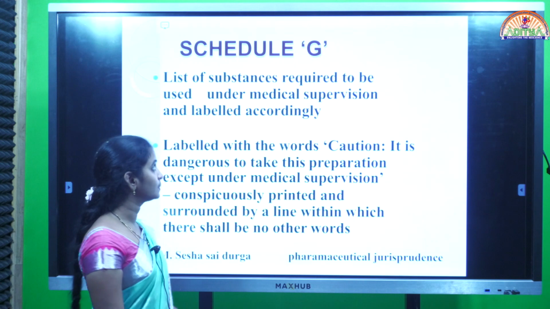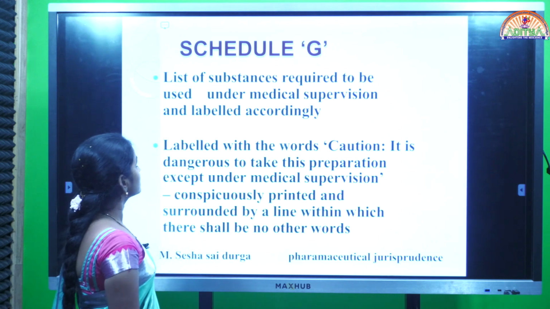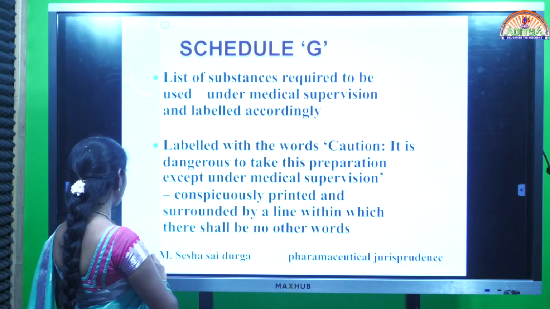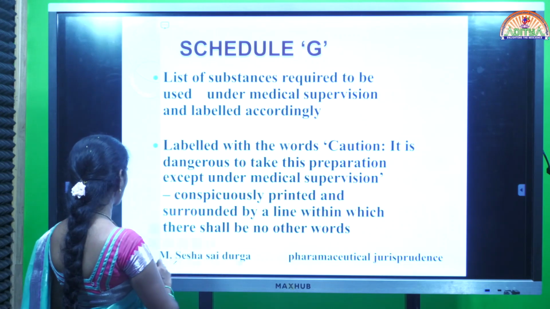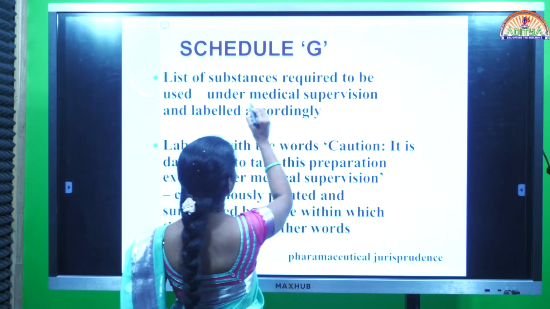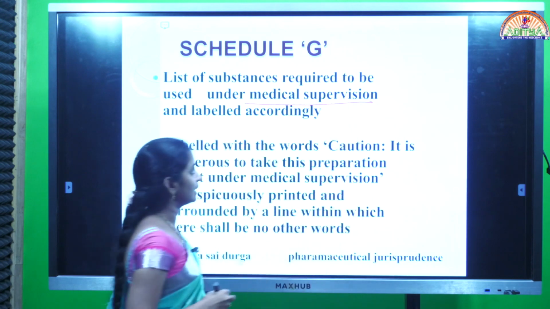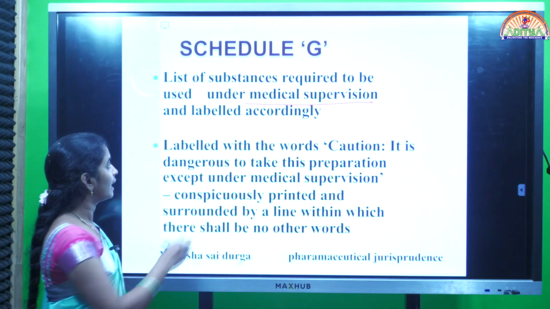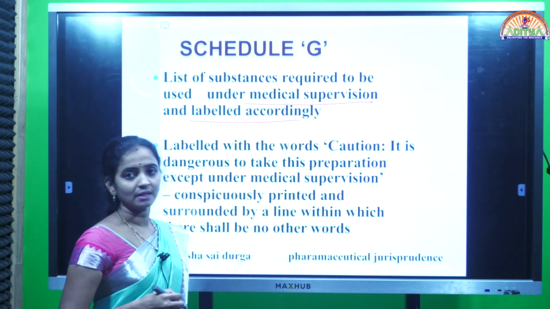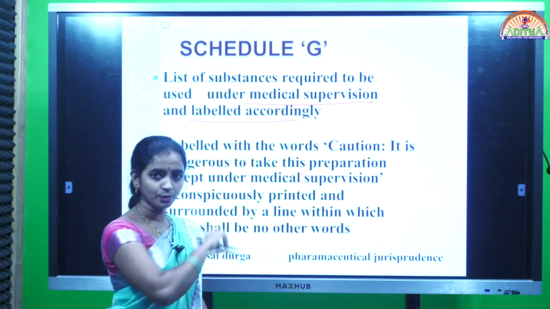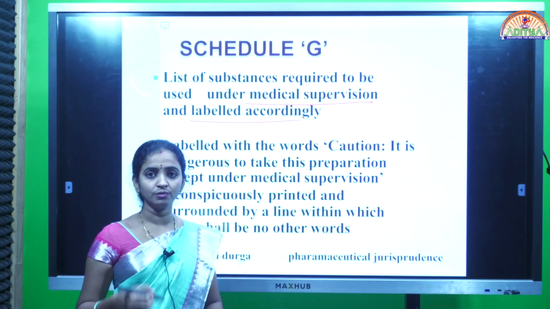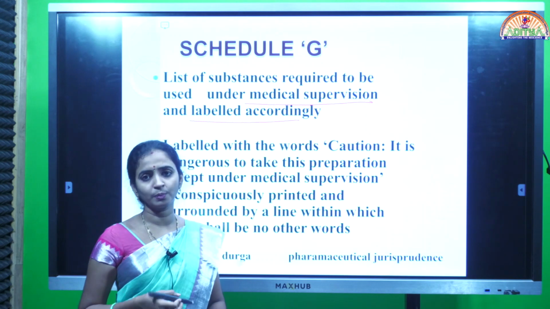If you see Schedule G here, it contains a list of substances required to be used under medical supervision only. Underline this word, medical supervision, and labeled accordingly. So, the drugs which come under this Schedule G, we can use, but only under medical supervision.